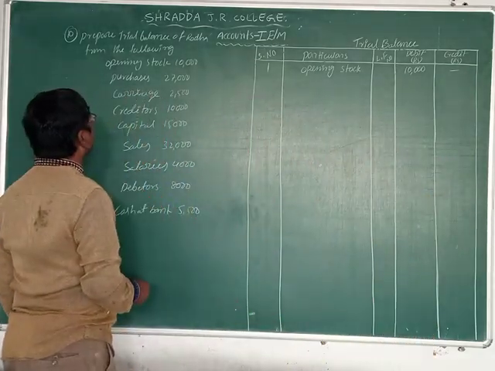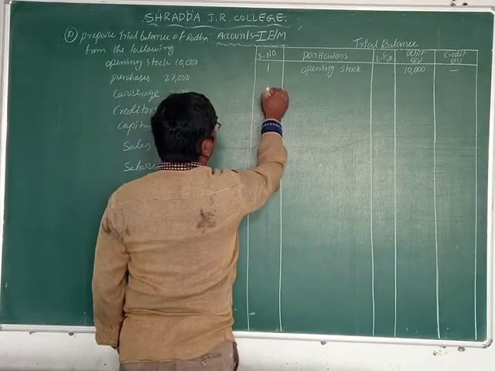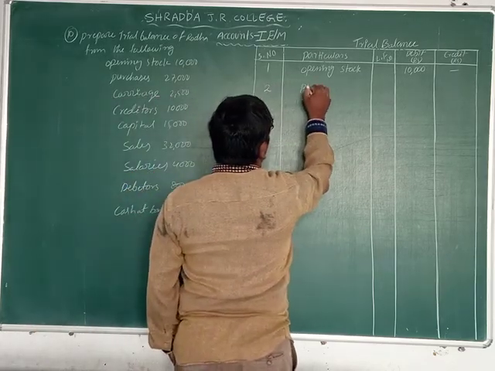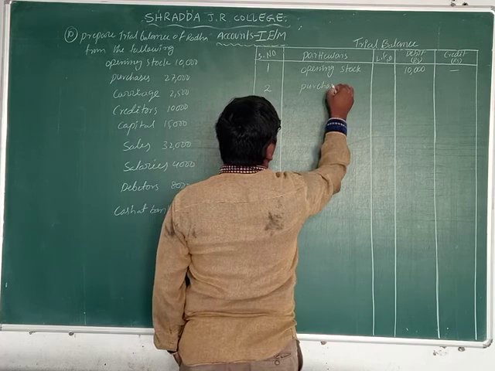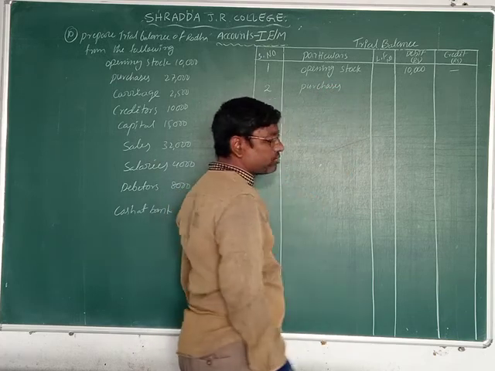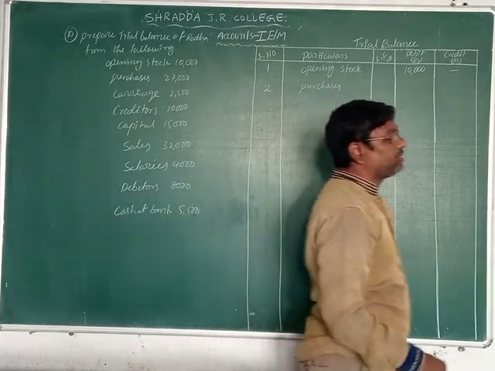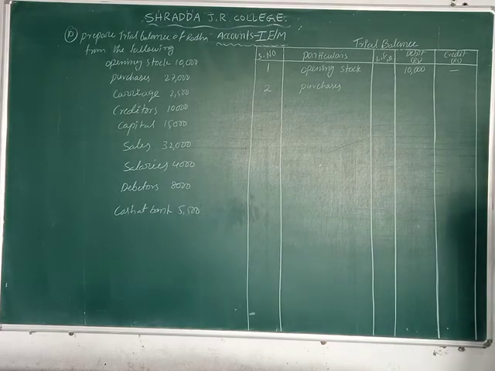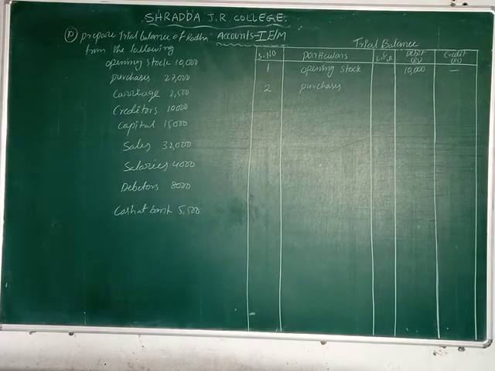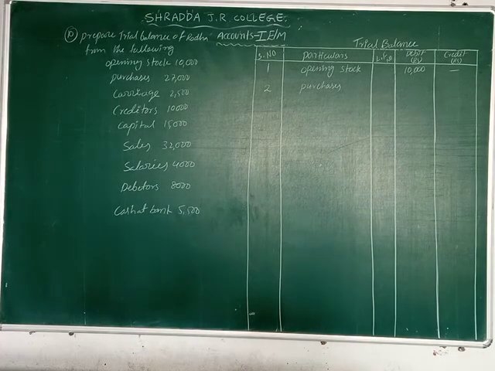Now the next one is purchases, the second one. What is purchases? Purchases is one of the expenses. Why? Because we pay cash and receive the goods. That's why purchases is an expense. On which side do we record all expenses?